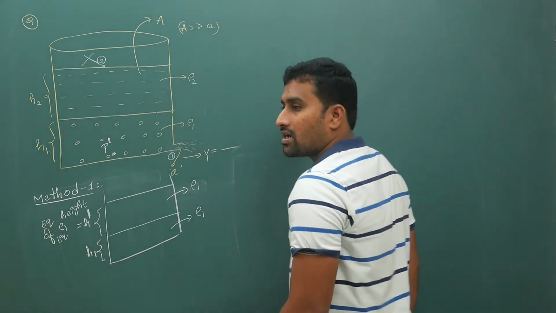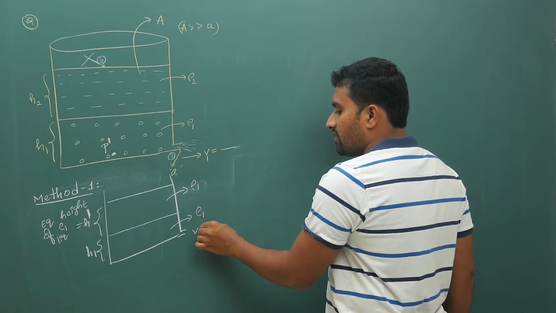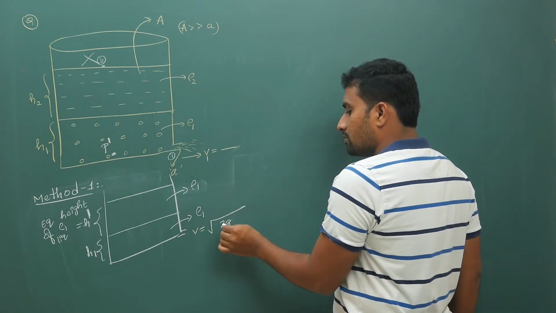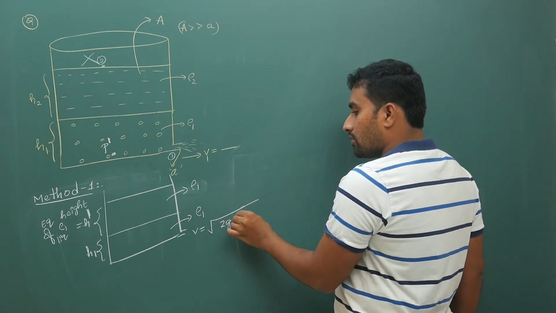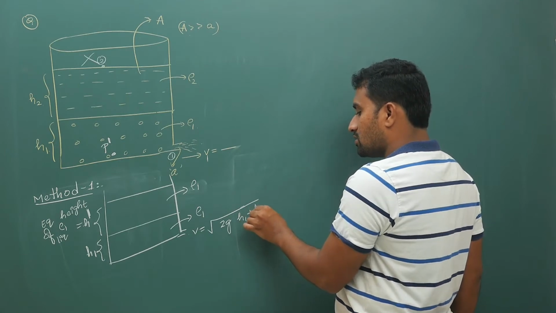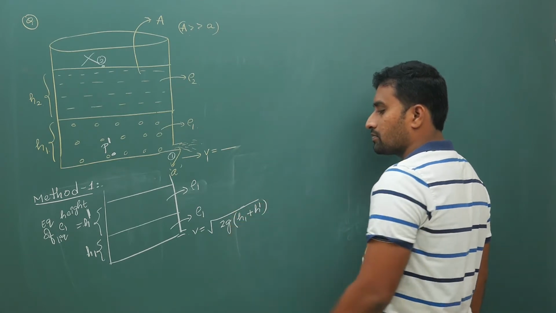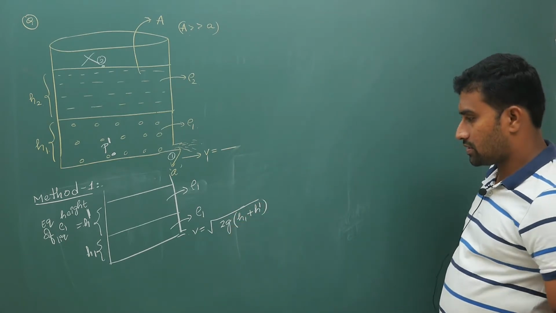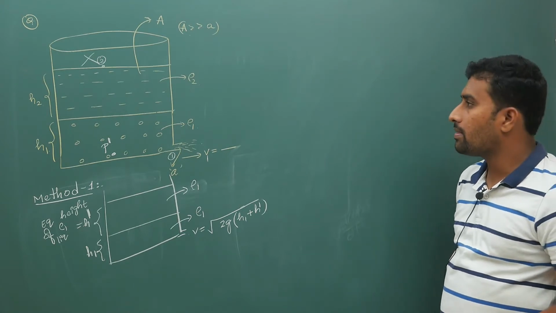Now what is your answer for the whole here? V equal to under root 2g times, you can directly write, H1 plus H dash. There is nothing wrong with it.